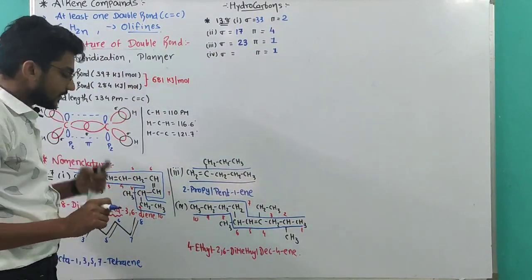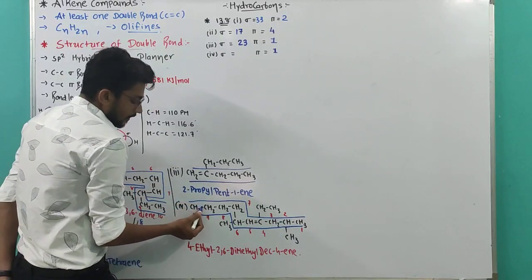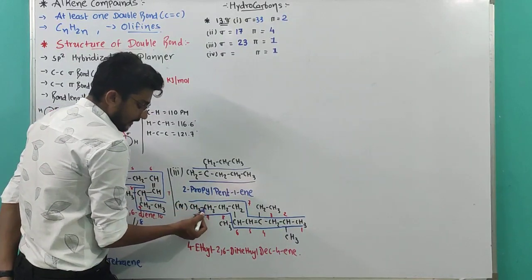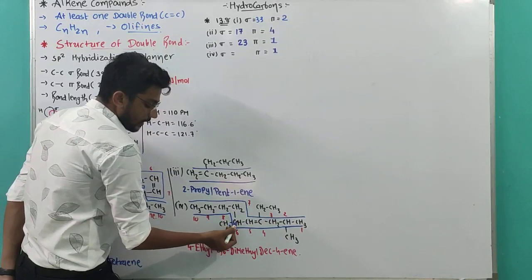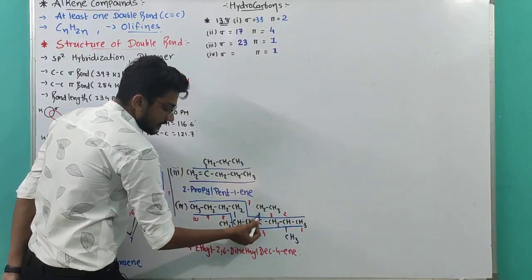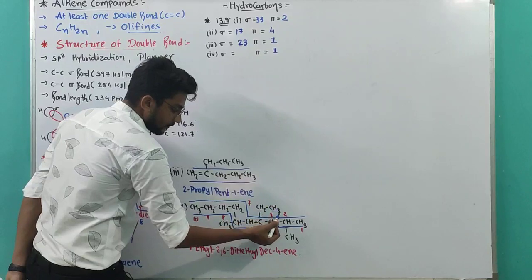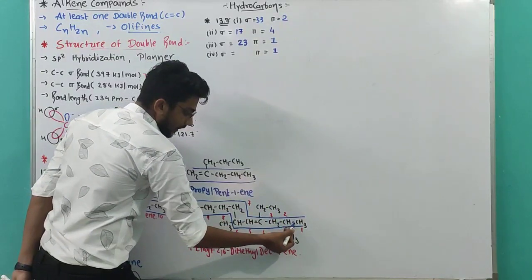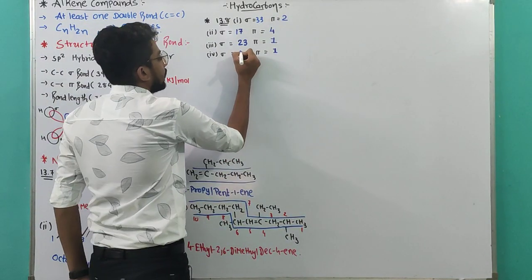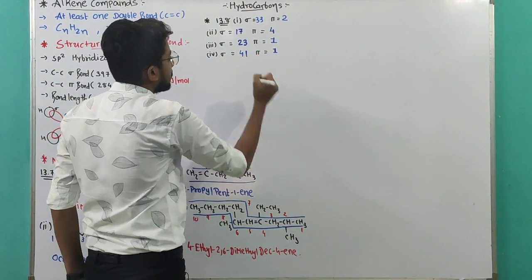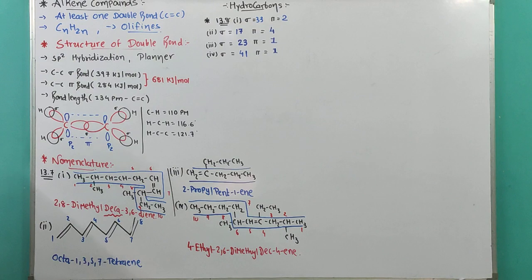Now carbon-carbon single bonds. 29, 30, 31, 32, 33, 34, 35, 36, 37, 38, 39, 40 and 41. Total 41 sigma bonds are there in the fourth compound.